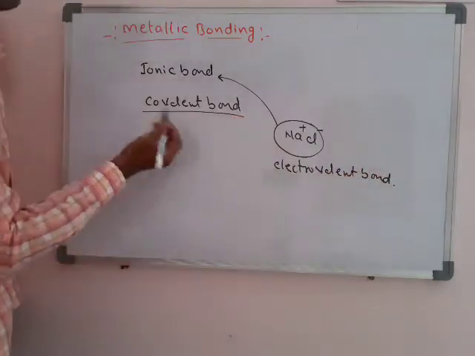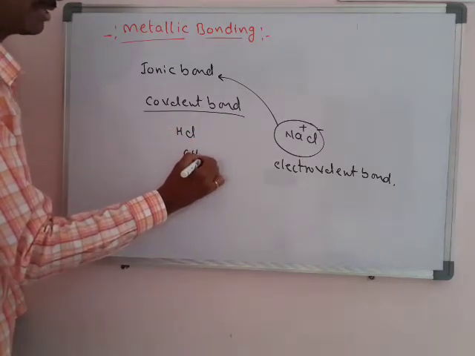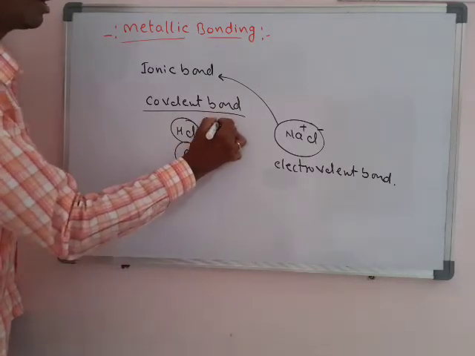Next, what is a covalent bond? For example, if you want to explain HCl or methane, it can be explained only with the help of a covalent bond.